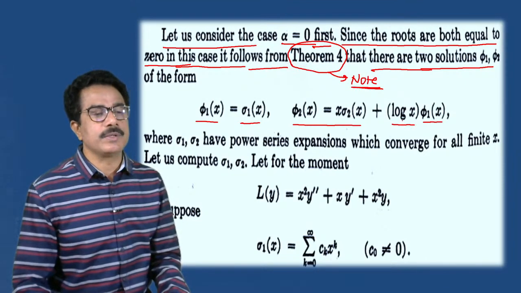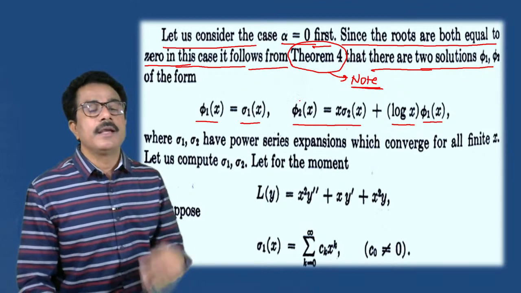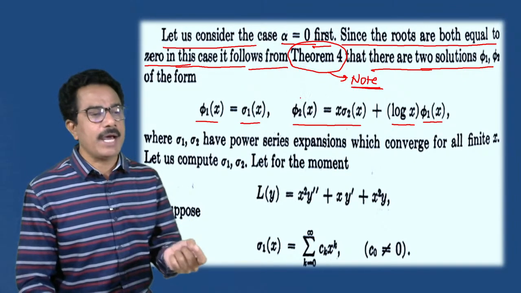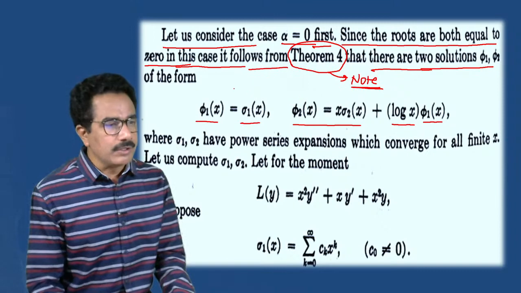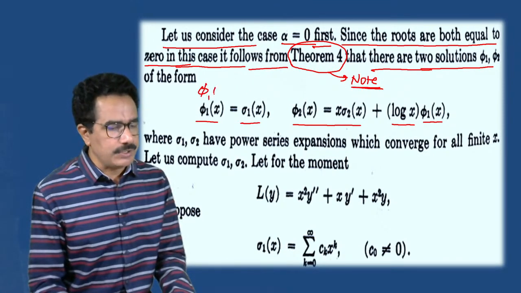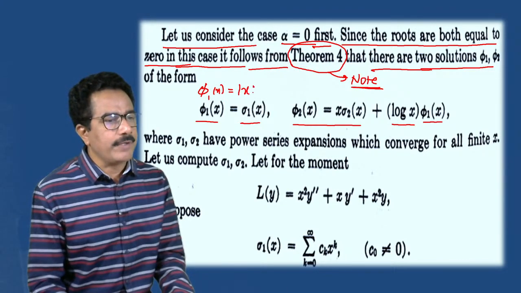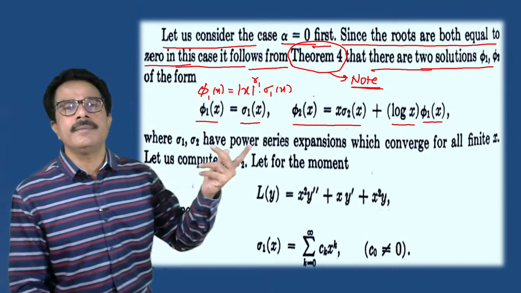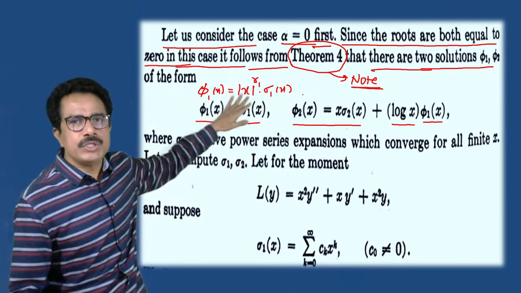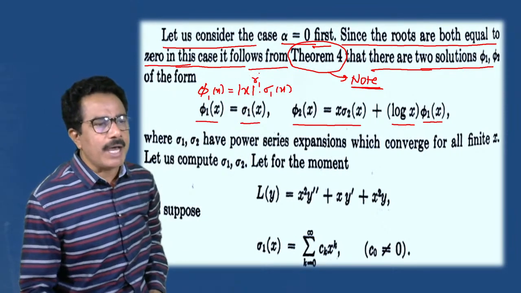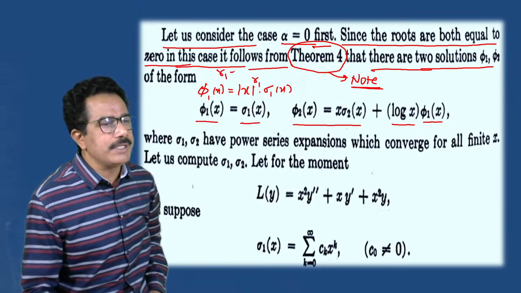See this, this is the solution, because we have given two roots, R1 and R2 are 0. Actually, according to the theorem, phi 1 of x is equals to, what is the solution? Actually, we have seen that mod of x raised to R1 into sigma 1 of x, according to the theorem or according to the note. आता आपण जी नोट पाहिली त्याच्यामध्ये असं सोल्युशन होतं. R1 ची व्हॅल्यू 0 आहे. So R1 is equals to 0. So this goes to 0, x raised to 0 means this is 1, 1 into sigma 1. So we get this solution.